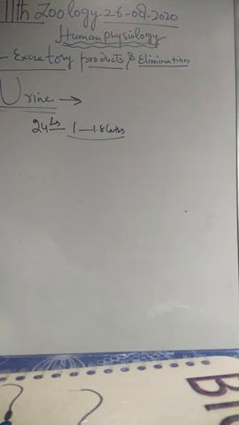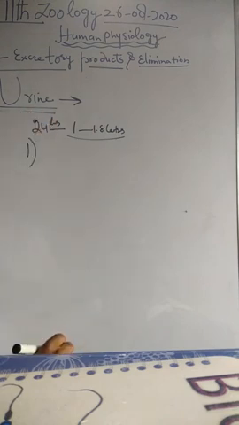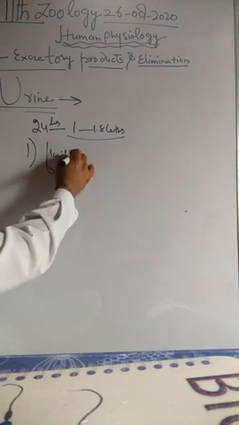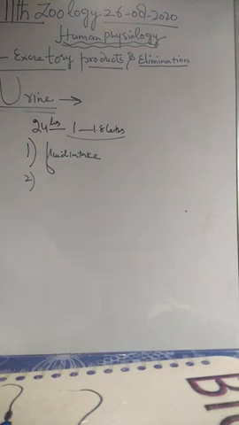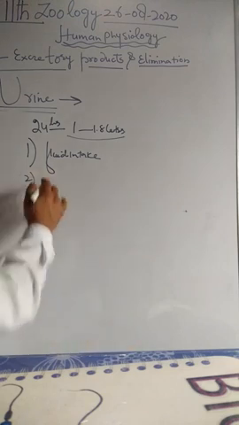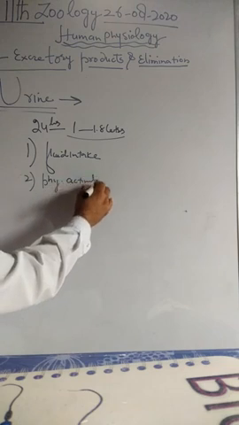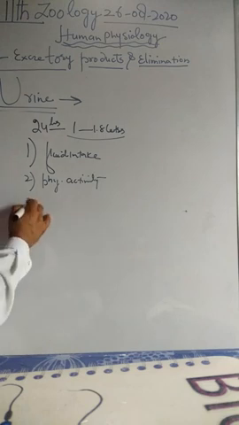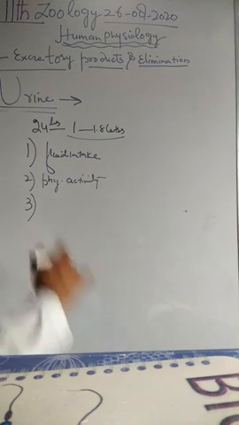The volume of urine depends upon, number one, how much urine is produced in the kidneys of an adult human being. First of all, it depends upon the fluid intake, how much liquid we take, particularly water. Number two, level of physical activity: walking, running, playing, and other things determine the quantity of urine produced. Number three, type of food taken.